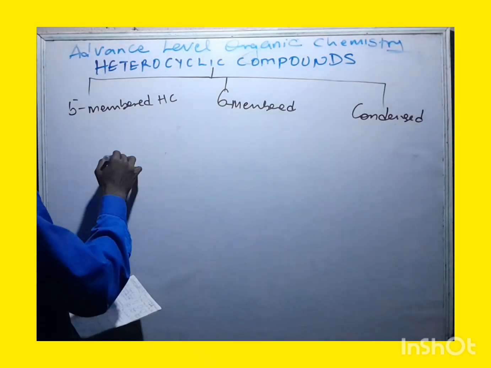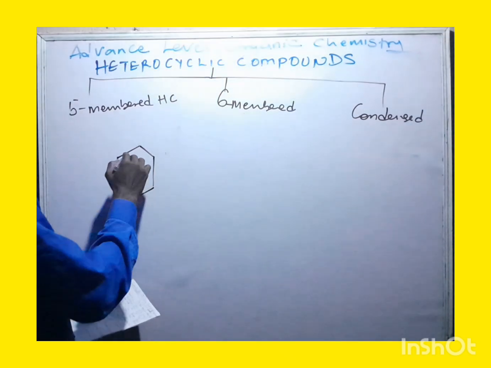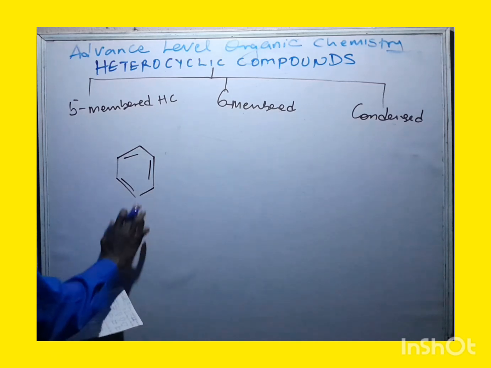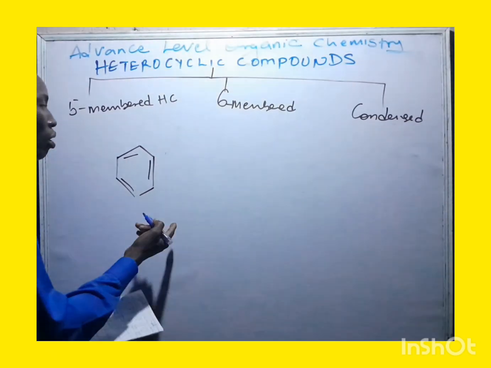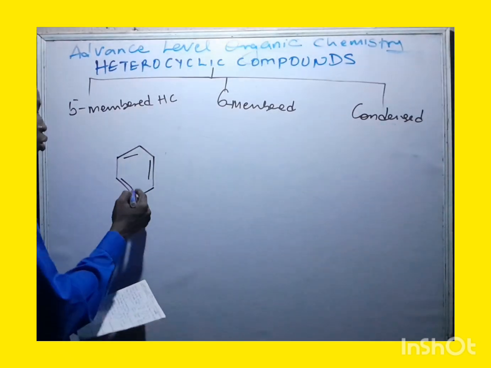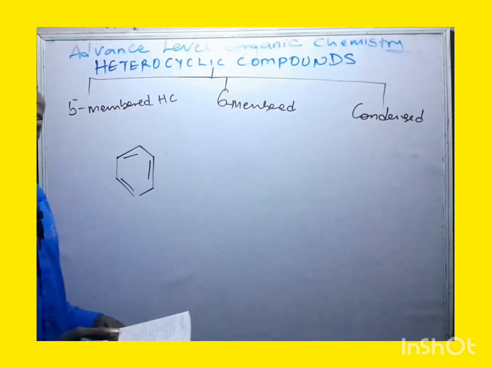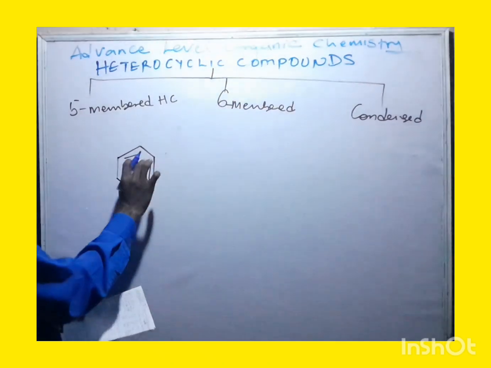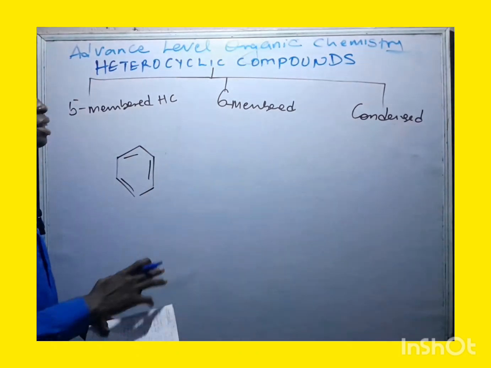For example, if you look at this structure that we have here, this is the structure of benzene. Now, if you come to this place and replace this particular position with nitrogen, or oxygen, or sulfur, or NH, you have N in this place, it has become what we call a heterocyclic compound. But take note, since you are using this structure, this one is a six-membered heterocyclic compound. Take note of that.